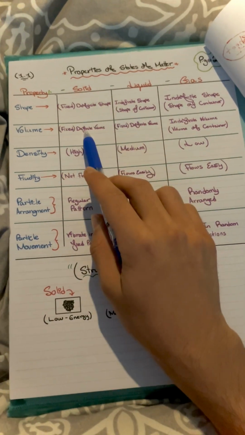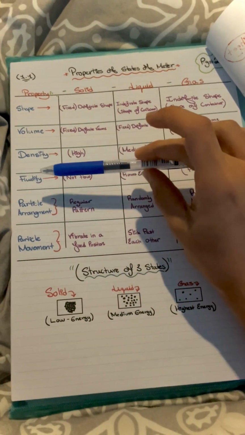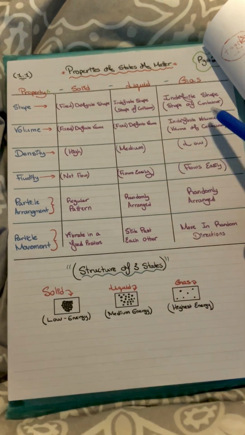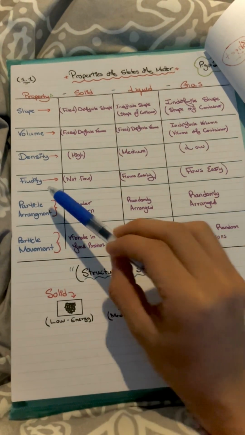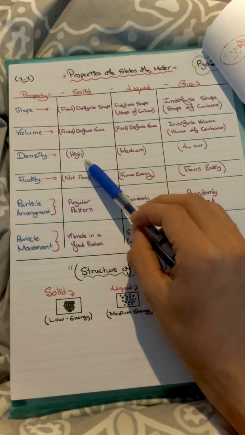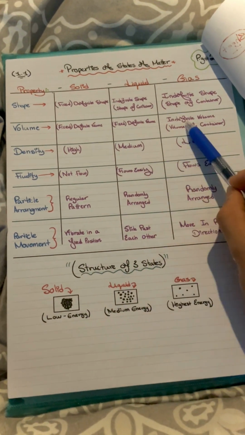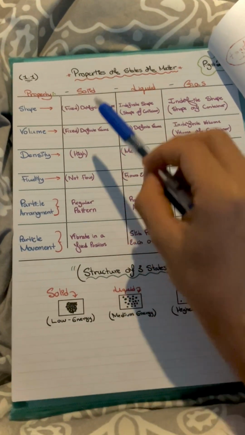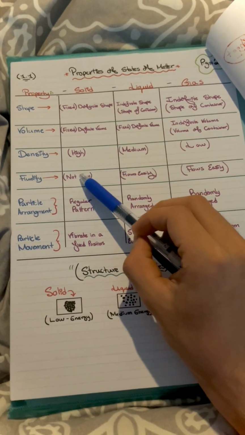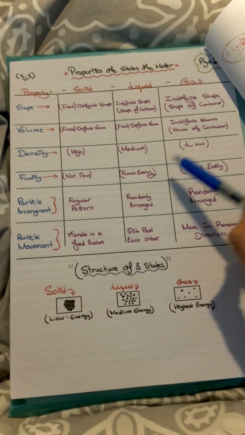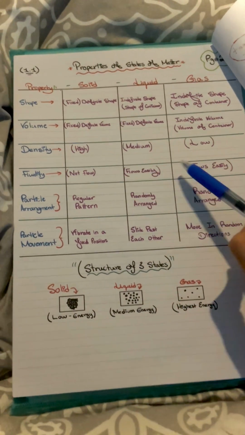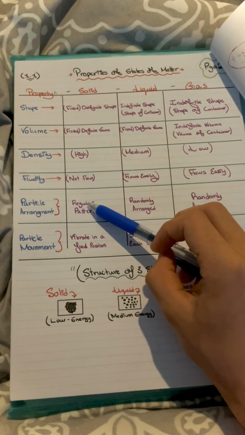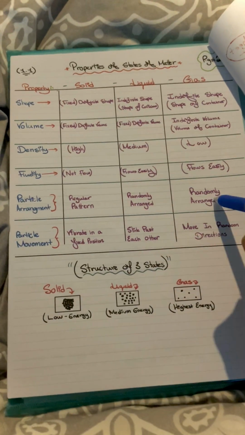Volume. Solids have a fixed volume. For example, this pencil. This pencil is a solid. It has a fixed volume. Liquids also have a definite volume. Gases have an indefinite volume. Density. Solids have a high density, liquids have a medium density, and gas have a low density. Fluidity, as we said, solids are not fluids because solid cannot be pumped or pushed from one container to another. Liquids and gases are fluids because they can be pumped and pushed from container to container. Particle arrangement. Solids have a regular pattern, liquids and gases are randomly arranged.